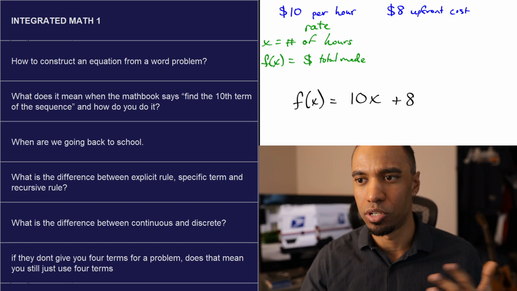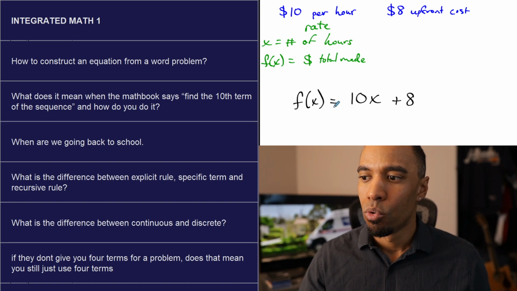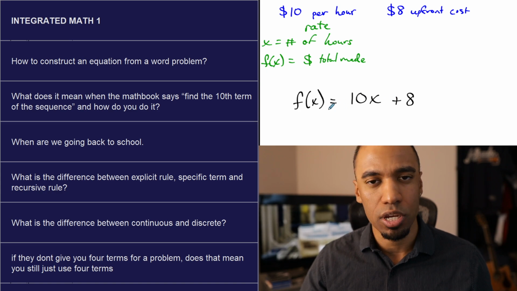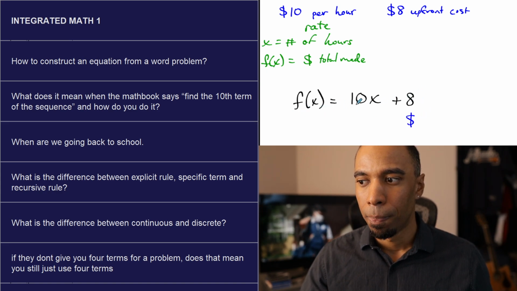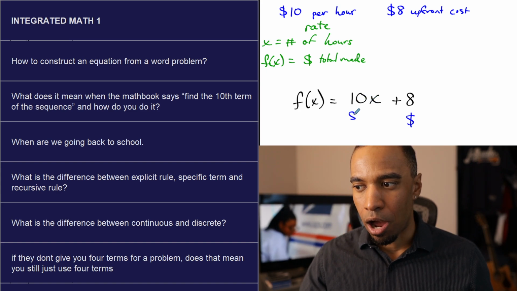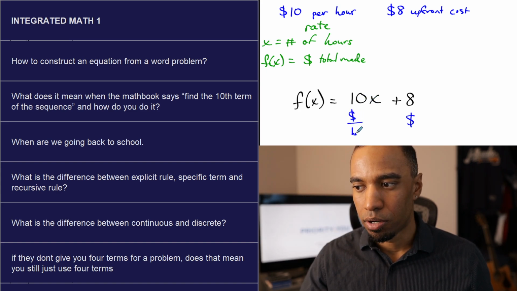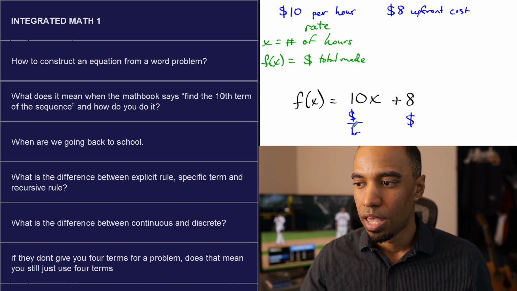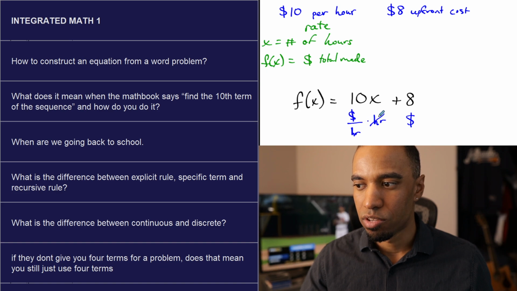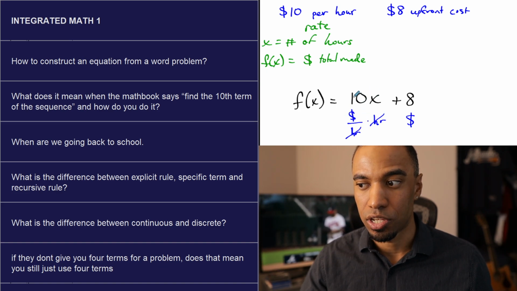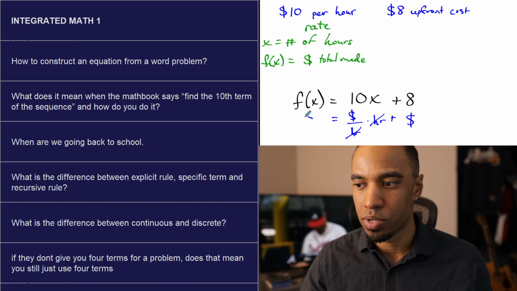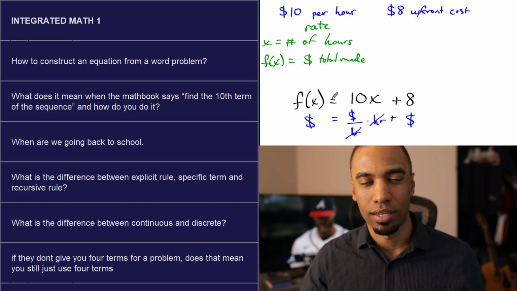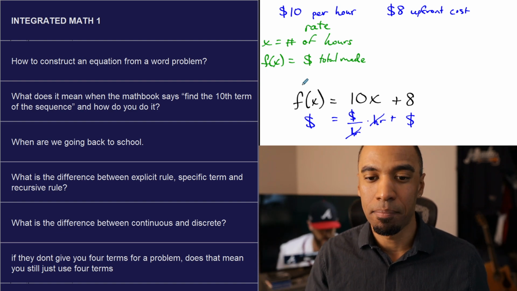Now, this is the part that I said I wouldn't talk about before, and I kind of will now. Remember how I was talking about unit agreements here? 8 is in dollars. This is $10 per hour. Dollars per hour. Per is a division. And you multiply that by the number of hours worked. Hours divided by hours cancel right here. 10x is also money. You're adding money with money. You know what comes out as a result? Money.